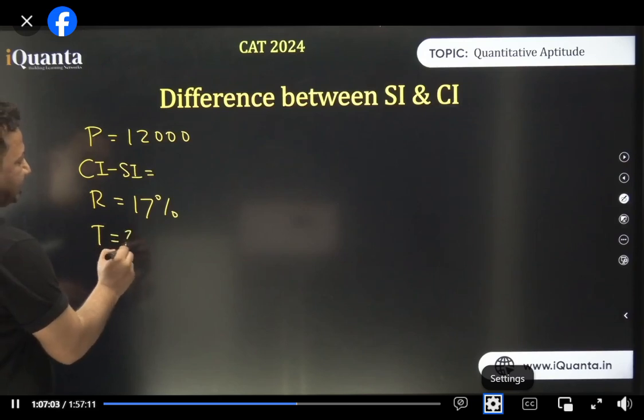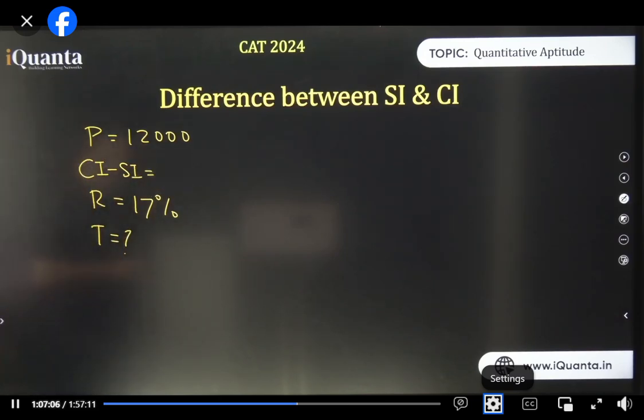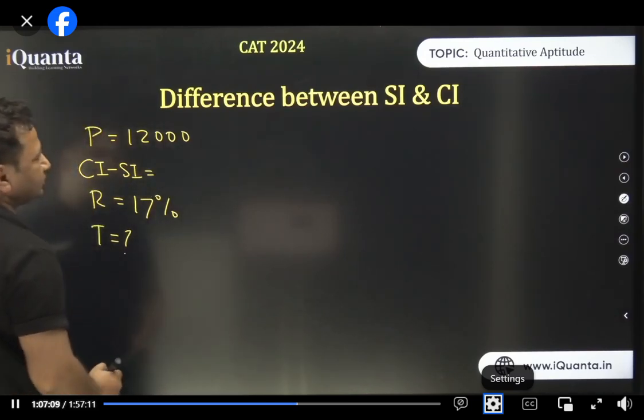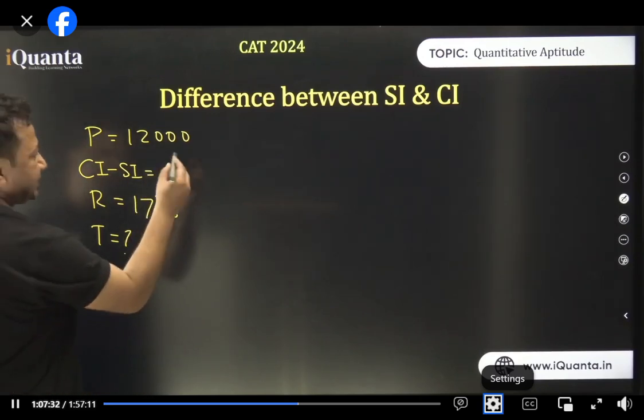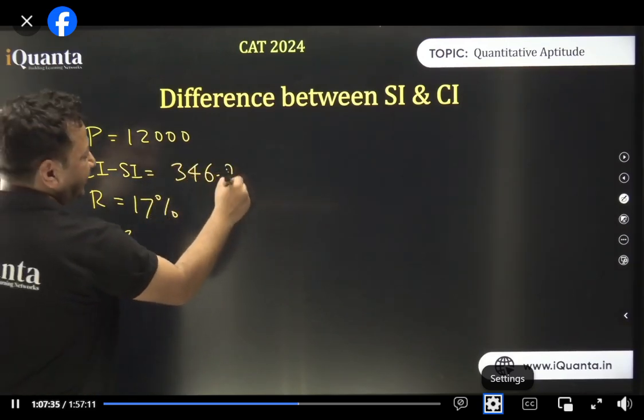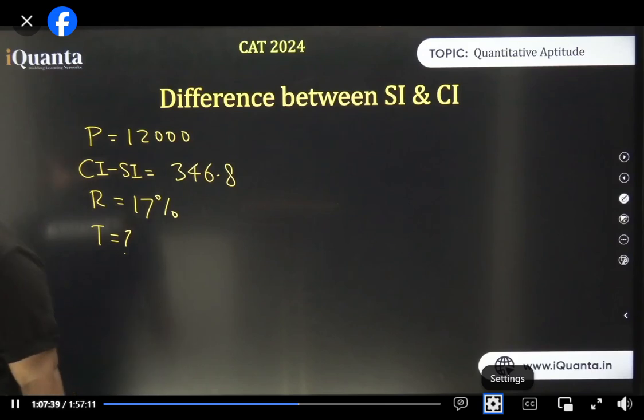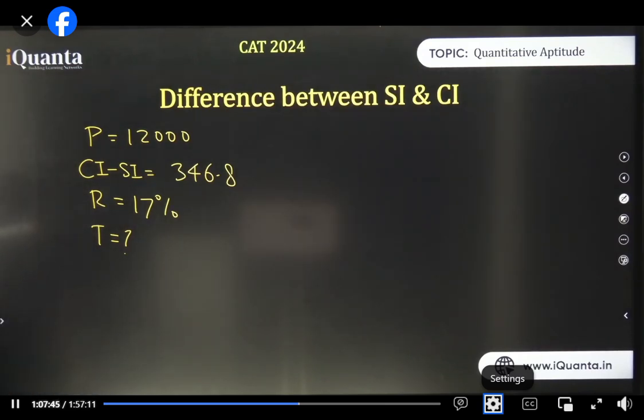You have to find the time in years. And I'm giving this value. This is 346.8 rupees. Tell me time in years. Be quick. Now you tell me time in years.